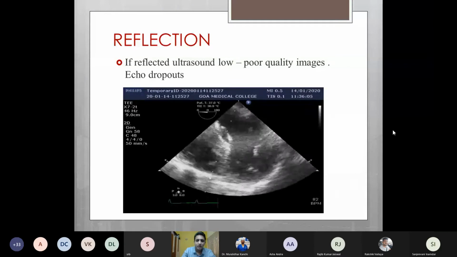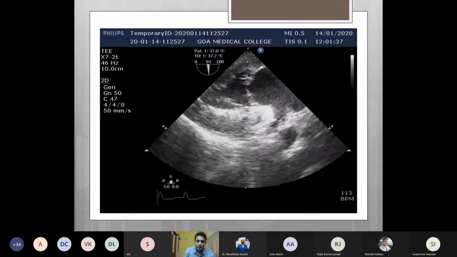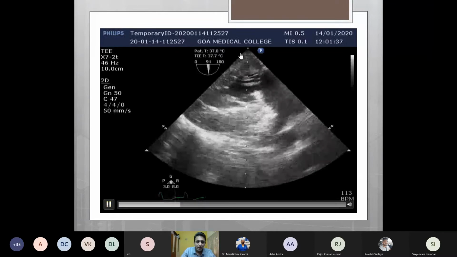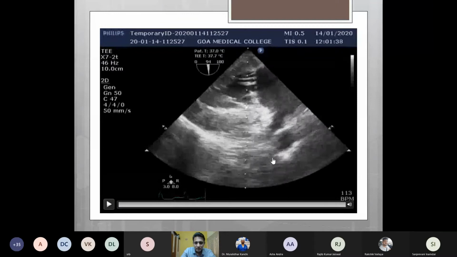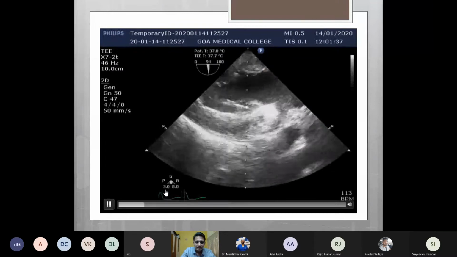Hence, we need to select a transesophageal echo view wherein that particular structure will lie perpendicular to the ultrasound beam. For example, we'll have to select a transgastric 2-chamber view. In this view, the ultrasound beam and subvalvular apparatus are perpendicular to each other. Hence, this is the best view to visualize the subvalvular apparatus.